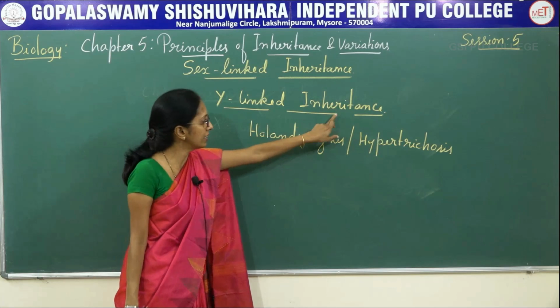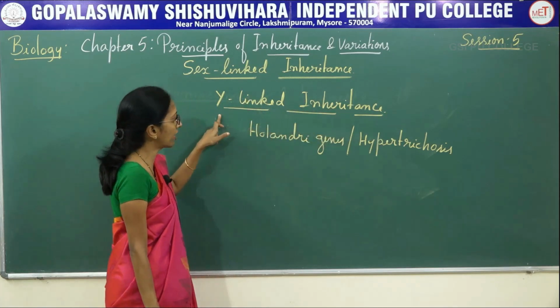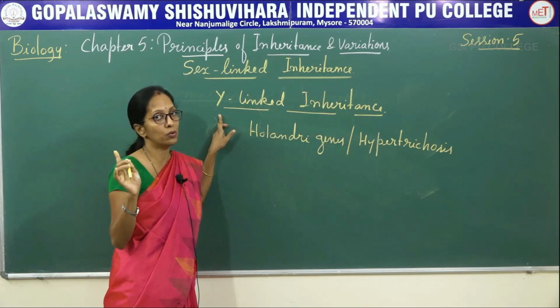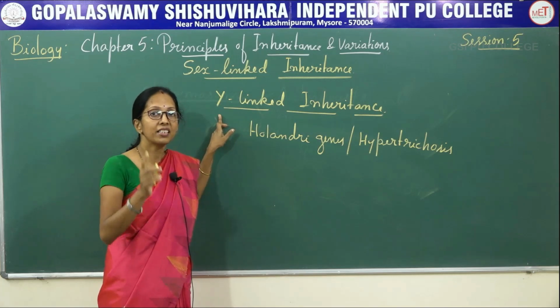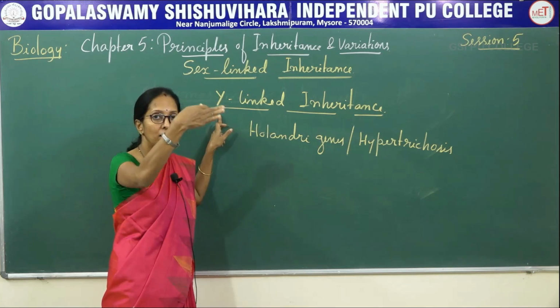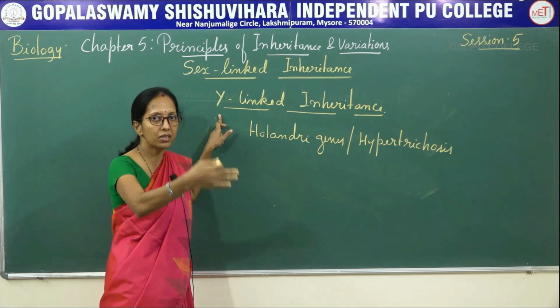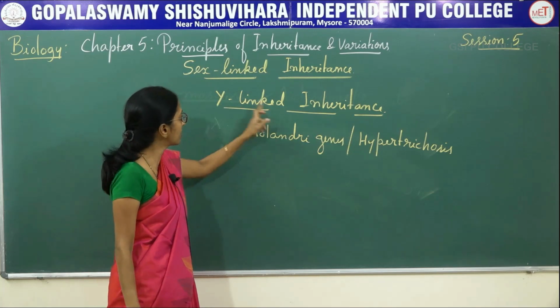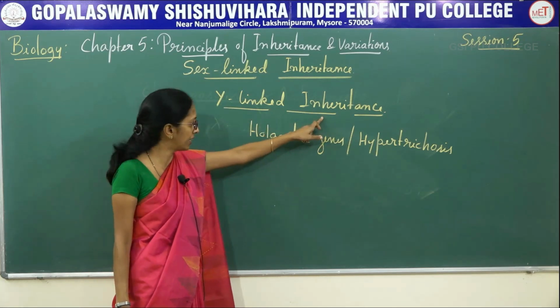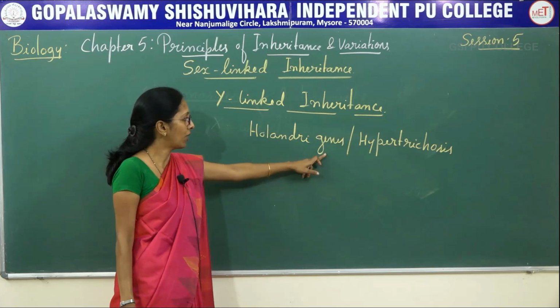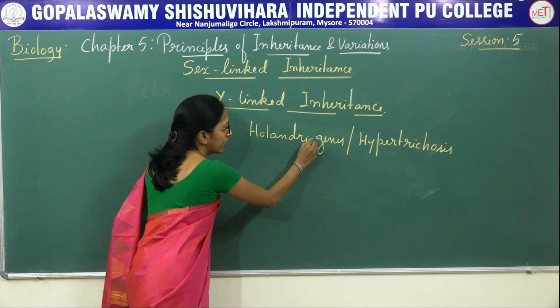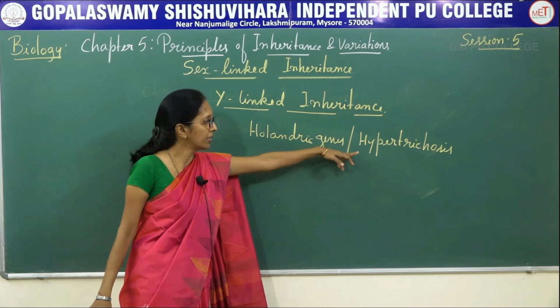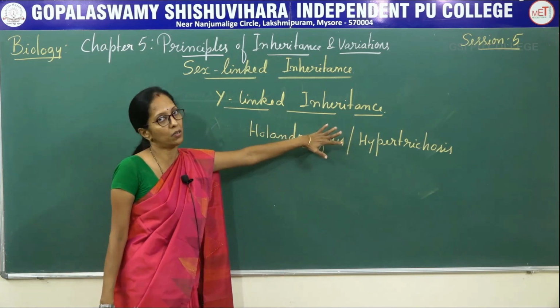In Y-linked inheritance, the character is located only on the Y chromosome, so there is transmission only from male to male, father to son. That is Y-linked inheritance. The best example is Hollandric genes, also known as hypertrichosis.